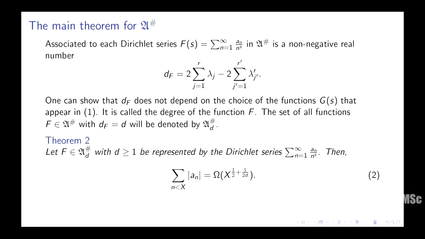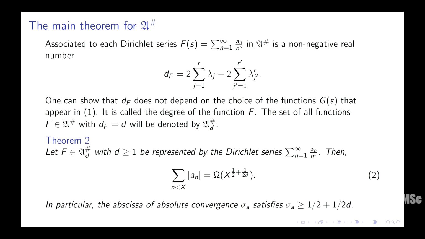So take summation mod n less than x, and we get this omega result with x to the half plus 1 over 2d. So what I'm actually proving is a more general result, and in some sense, as I will point out, this class can't quite identify which things inside are automorphic. So it's more general. In that sense, it's disappointing because it doesn't single out perhaps the most important L functions, but on the other hand, it contains lots of other examples that occur in number theory.